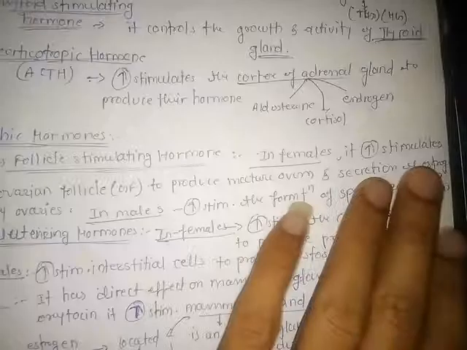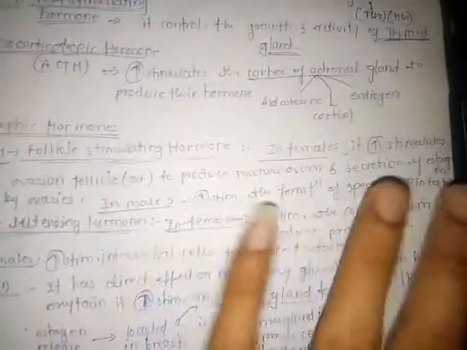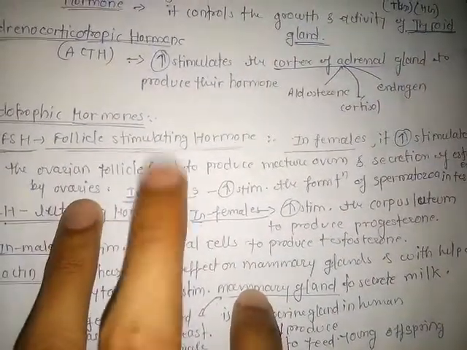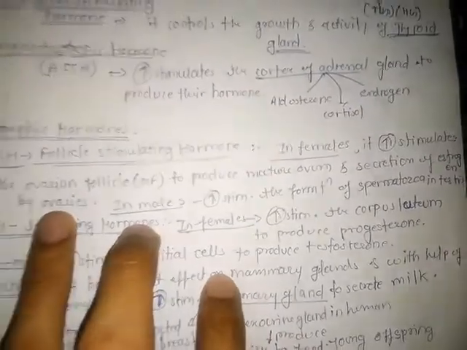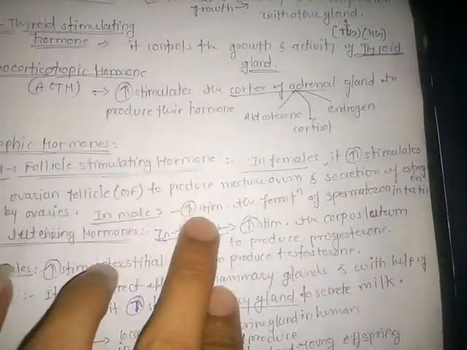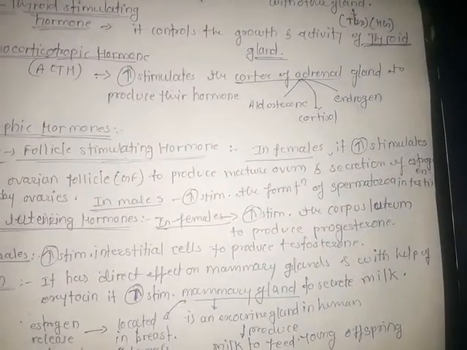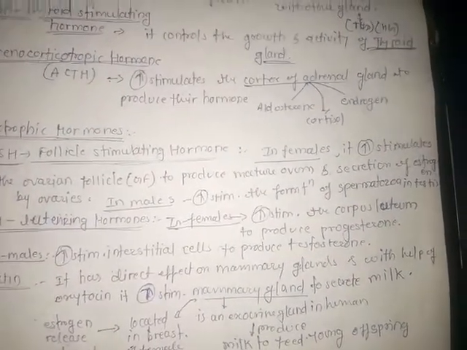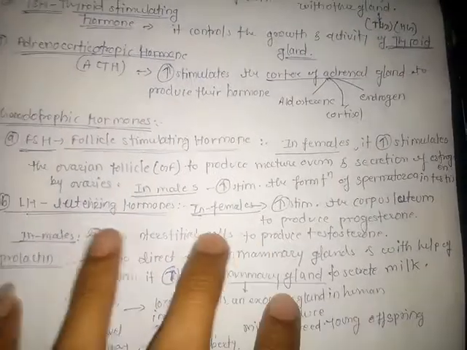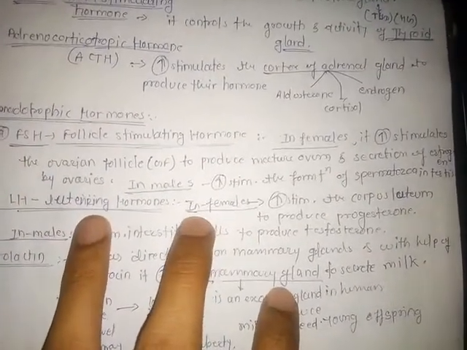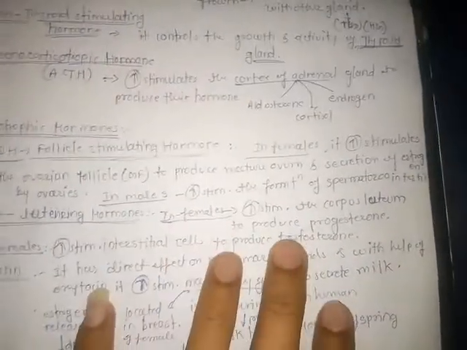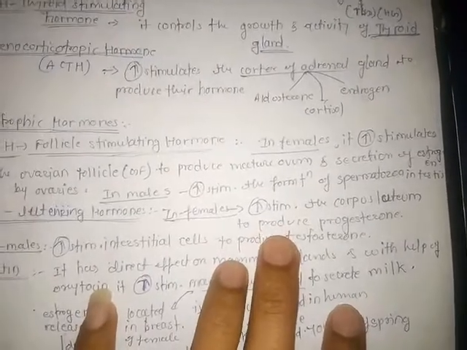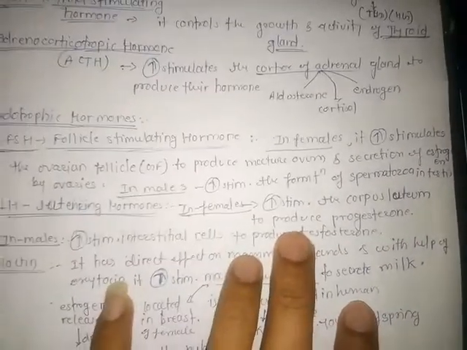So estrogen hormones are released from the Graafian follicles, or mature follicles, on the 13th day before the ovulation process. Then in males, it stimulates the formation of spermatozoa in the testes, meaning it increases the formation of sperm. Then next, luteinizing hormone in females stimulates the corpus luteum to produce progesterone.